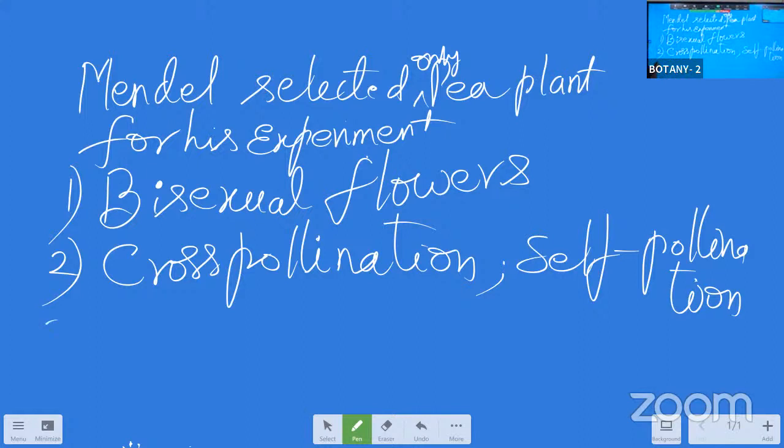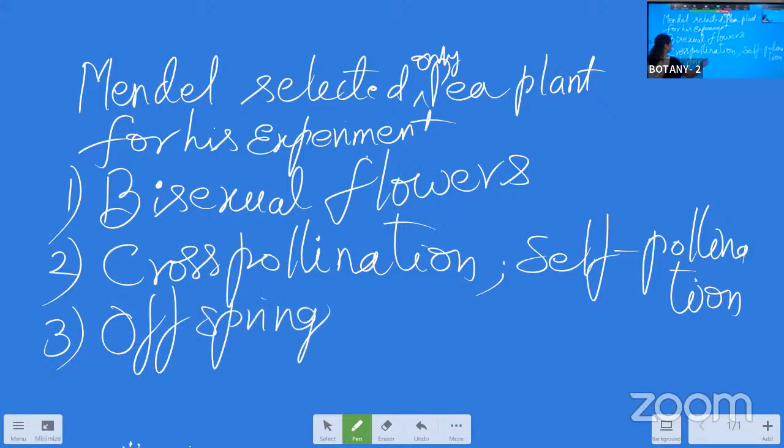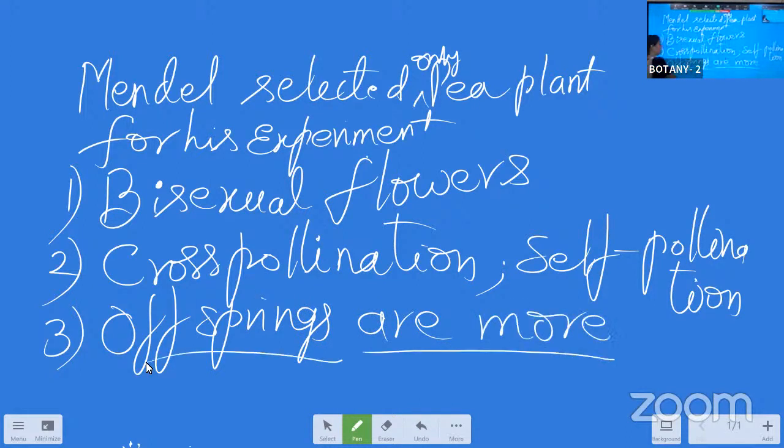And the third point, offsprings are more in number. Because of this only, he has selected the pea plant. Offsprings means seeds. Seeds are more.